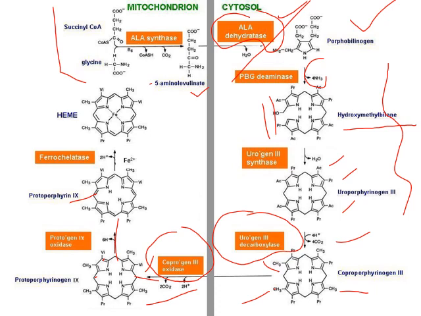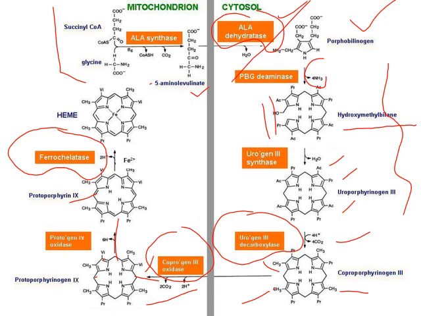Now, the next step is the introduction of an iron molecule into the protoporphyrin, and we get the final structure, heme. The enzyme which helps with this step is ferrochelatase enzyme. That is the last step for the synthesis of heme. So this is the overall pathway for heme biosynthesis.